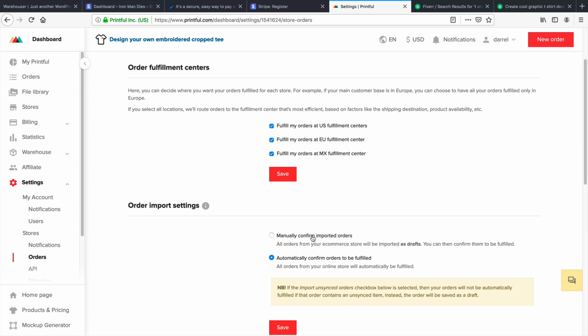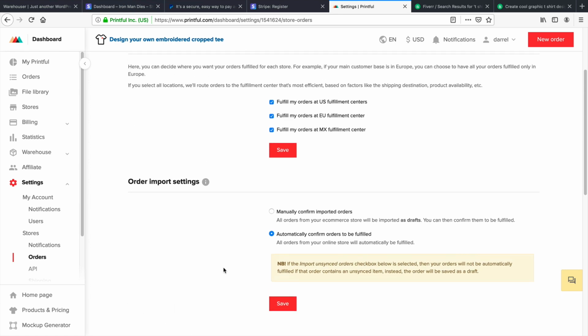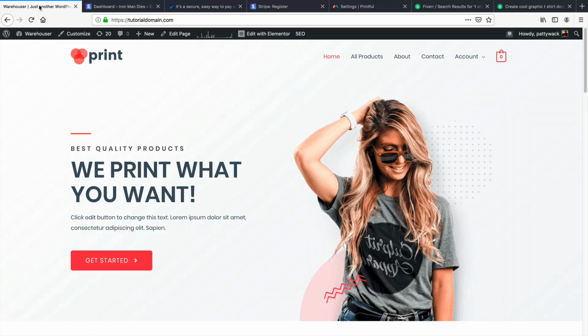If you want to go ahead and do that, you can do that. But again, that is going to be a lot of work, because then you're going to have to manually approve all of your orders, etc. So let's go ahead and go back to our website right here. Now that we have our payment processors set up, we have our Printful account ready to go, let's pretend that we're just a normal customer, and we're going to go to our website and buy something.